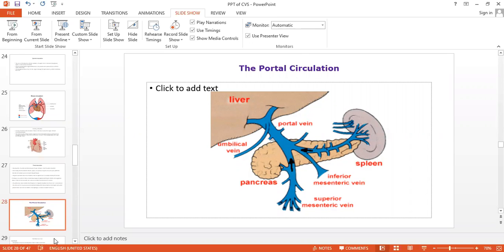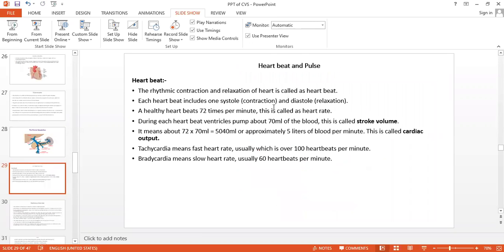Yes, ma'am. I know you are getting bored because the whole day you are learning the CVS. So don't get bored. See, if the heart stops, we will stop, isn't it? Just as the heart works continuously, we have to work too, but with a little gap in between, 5 minutes, 10 minutes, 1 hour. So listen carefully, enjoy the session.